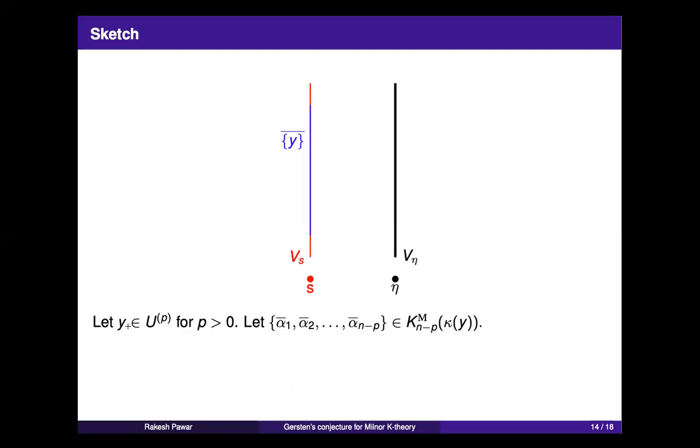Okay. So we have this pictorial thing. Start with the point y in U^p. This will give me a symbol in the Milnor K-theory of kappa(y), the residue field of y, in degree n minus p. If you think about the Gersten complex, in degree p of the complex they are made up of these symbols, where in degree p I'm looking at K_{n-p}, where the alpha_i bars are the non-zero elements in kappa(y).